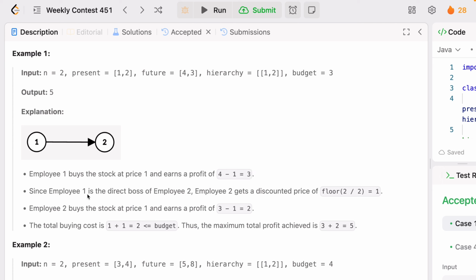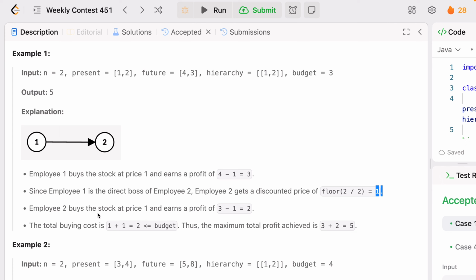Now since employee 1 is the direct boss of employee 2, employee 2 gets a discount. The present price for employee 2 is 2, divided by 2, half, so he gets the price of 1.